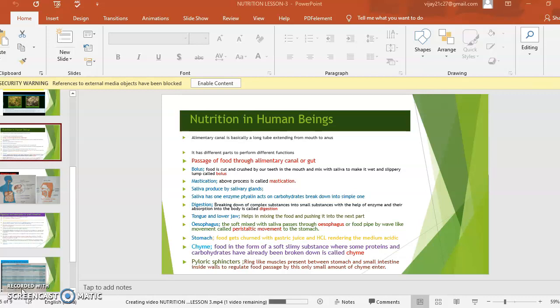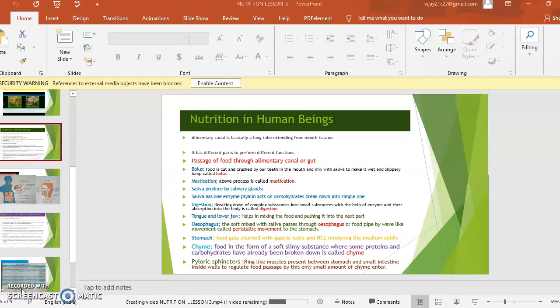Stomach. Food gets churned with gastric juice and HCl, rendering the medium acidic. It means the saliva is alkaline, base in nature, and the bolus is also alkaline in nature. After the food gets into the stomach, it turns acidic in nature by the HCl.